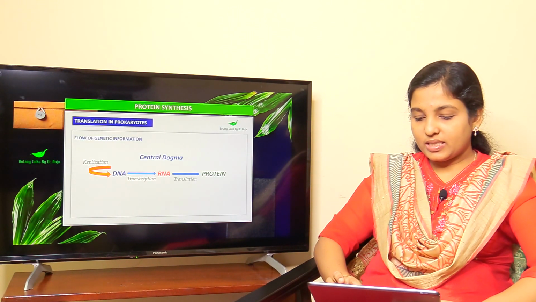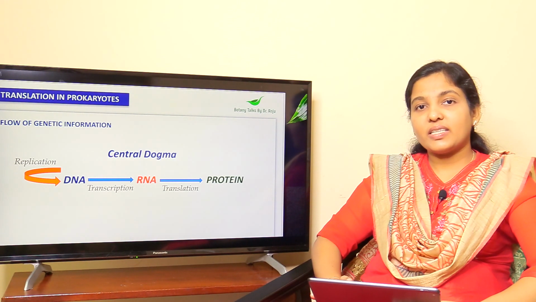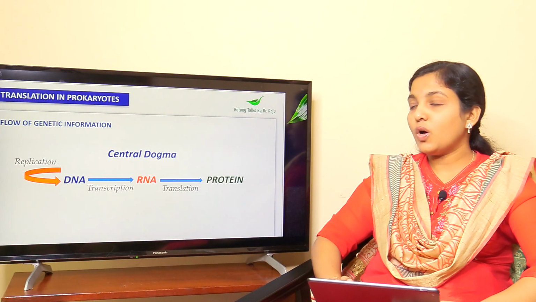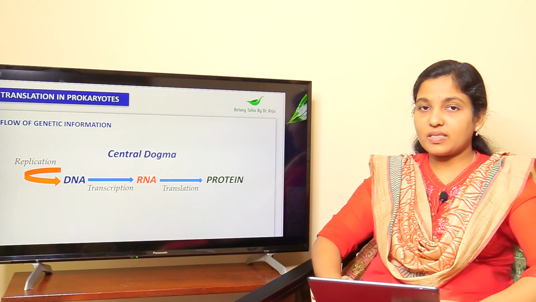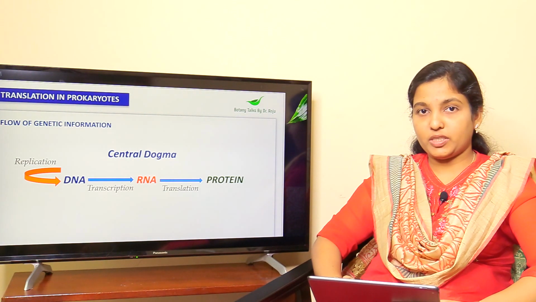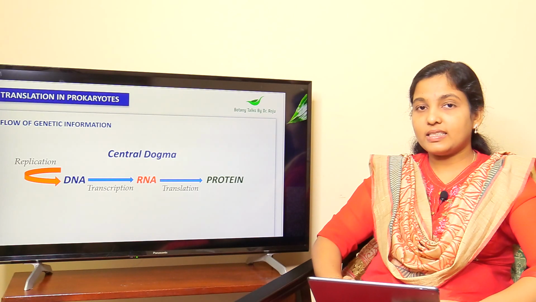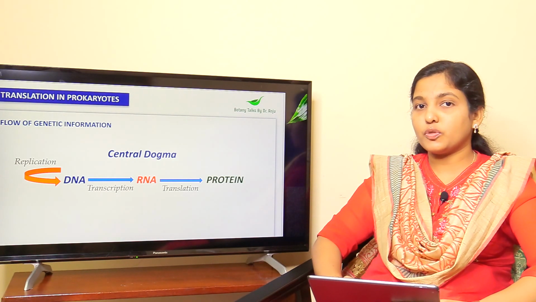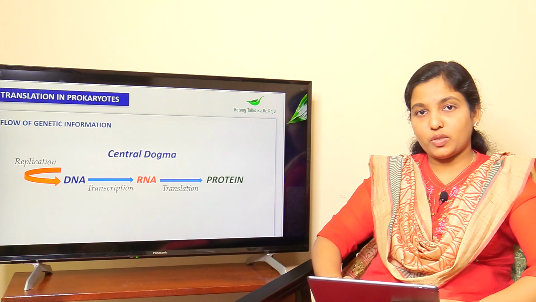Let me introduce the term central dogma in the beginning. What is meant by central dogma? It is the flow of genetic information from DNA to proteins. DNA is the actual carrier of genetic information. In the first step, from the DNA, the genetic information is passed to RNA molecules, and from RNA molecules, it is passed to protein molecules.